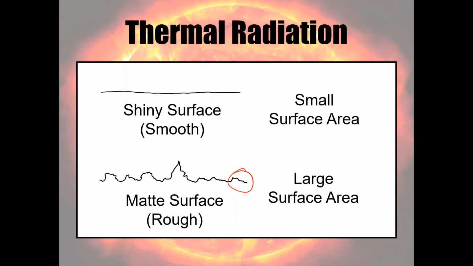And actually, because I'm not talking about a 1D problem, we're talking about a 3D problem, a matte surface is going to have a significantly larger surface area on a microscopic level than a shiny surface. And remember, one of our factors that affects the amount of thermal radiation being emitted is the surface area. So the larger the surface area, the more infrared radiation is going to be emitted.